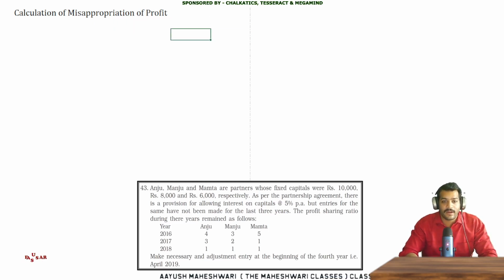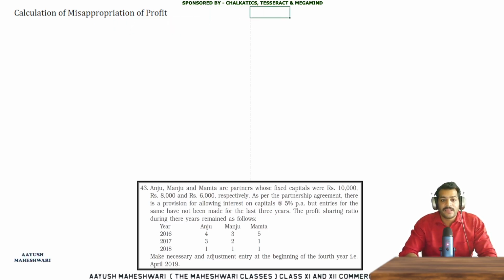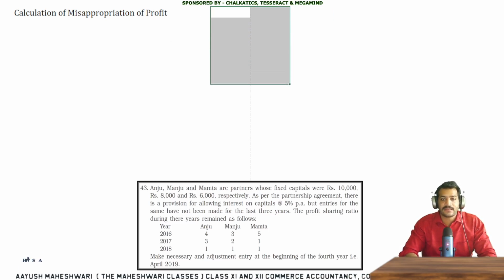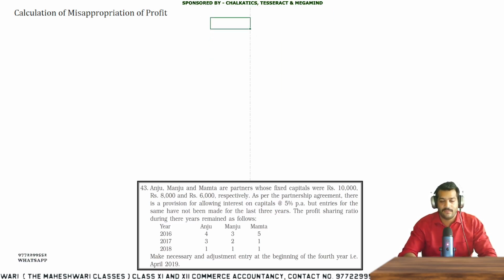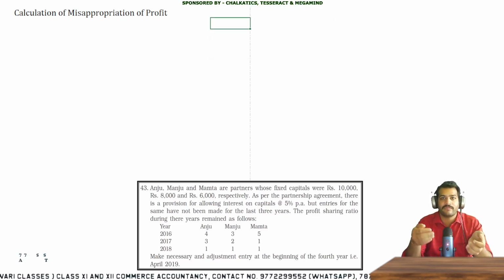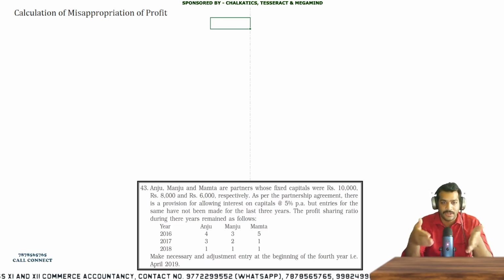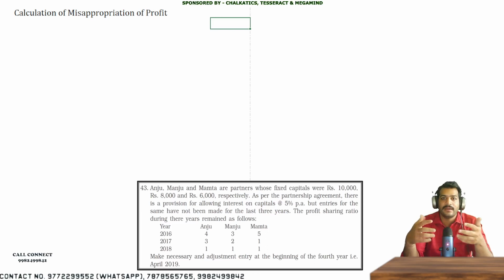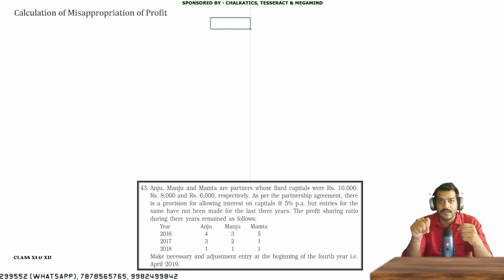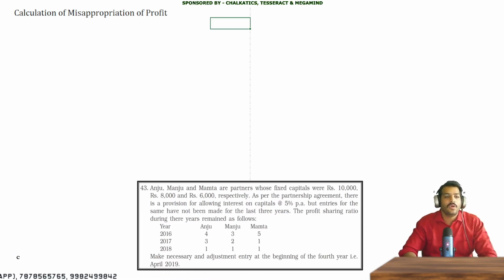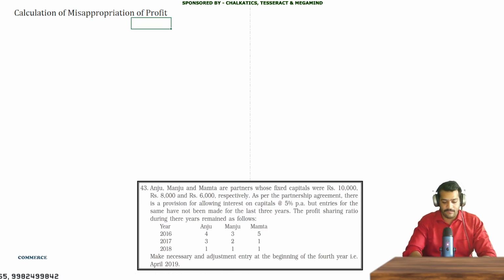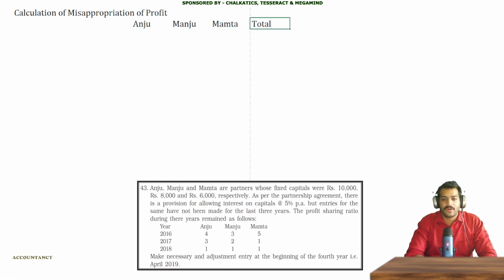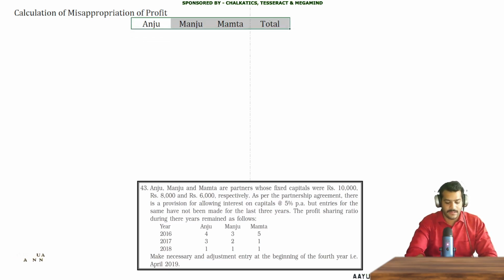This particular line suggests the center point of the page. You will be having a page of 9.5 inches in your examination, the landscape page. So we need to identify the center, and accordingly the center line should not be drawn there, it should be in your mind. Then we will write Anju, Manju, Mamta, and there will be a total column.